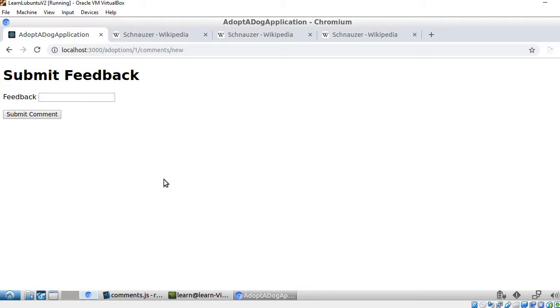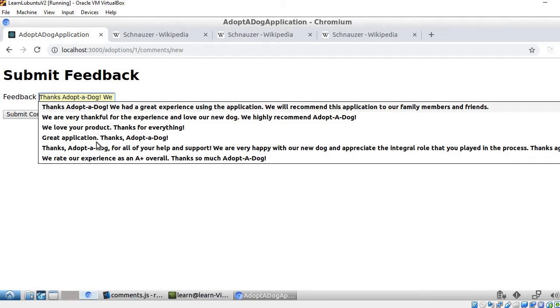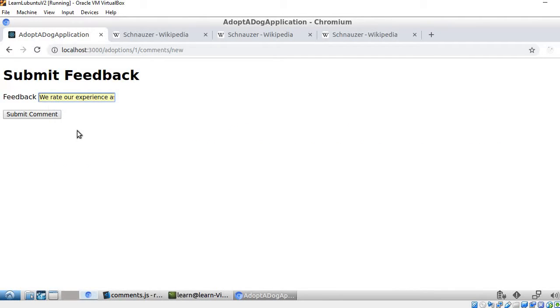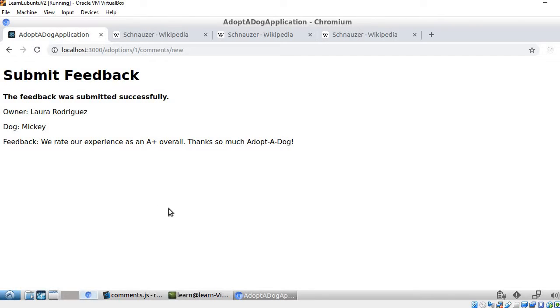This is the feedback form, again prompting the user to submit any feedback that they would like to, any information that they would like the application to know. And we are going to submit a comment here. And we click submit. And here we get a confirmation stating that the feedback was submitted successfully. It shows the owner, the dog, and also the specific comment that was provided.